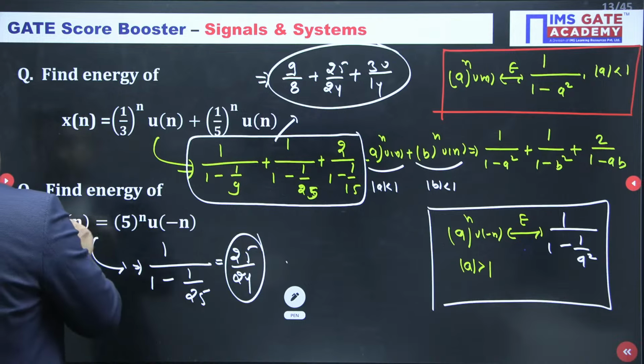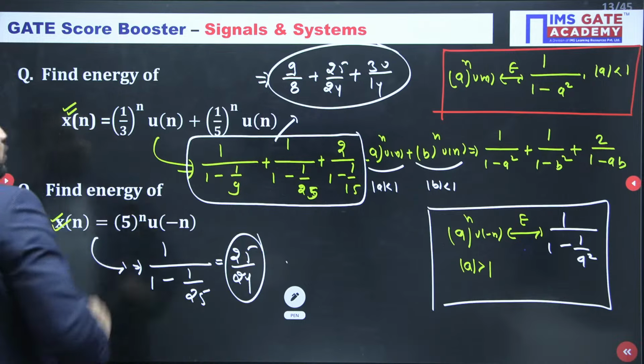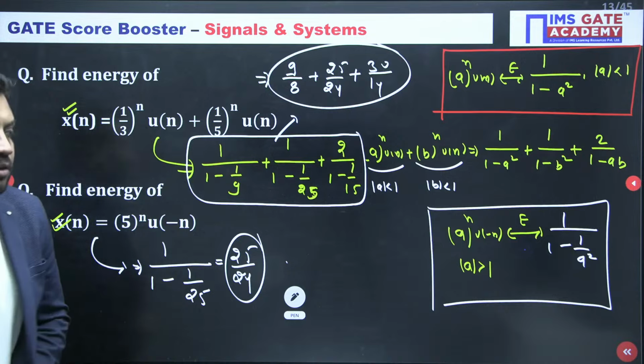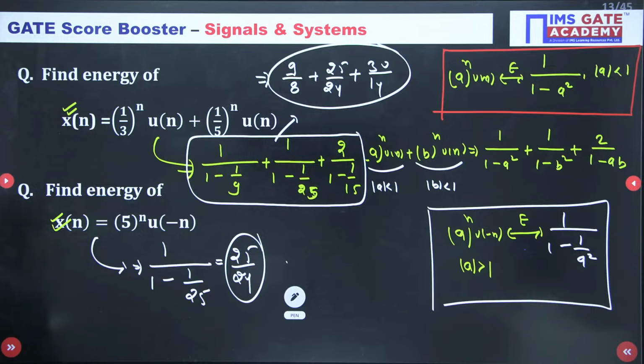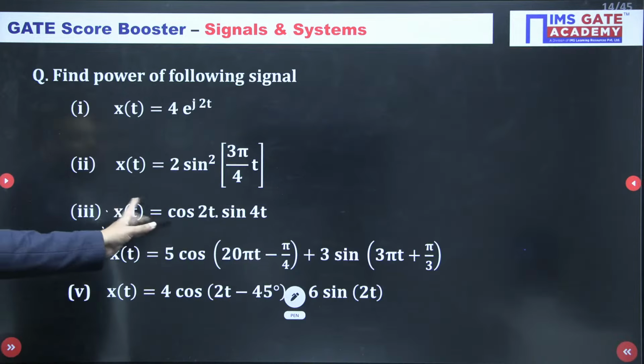So both the questions we have completed, this one and this one, very beautiful questions, and in both the questions there is a scope of mistake. So that is why I have solved this, yes. Shall we go for the next, guys? The calculation part you can do for sure. Nutan and Chandni, you can check the calculation, beta. The calculator is allowed, so you can solve this, yes. 25 by 24, I think 1.04, shabash. Shall we go for the next now? I think guys completed with this, chaliye.